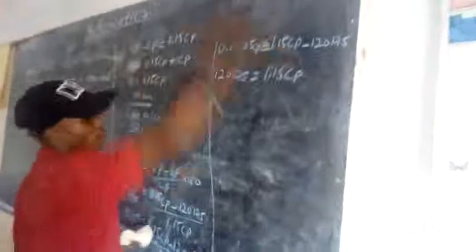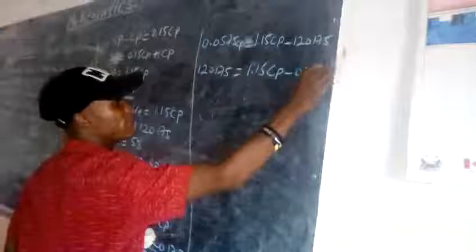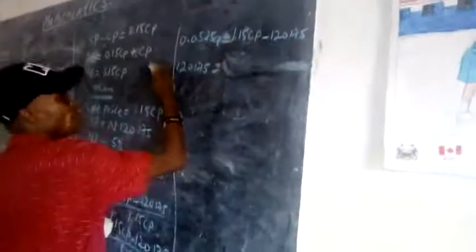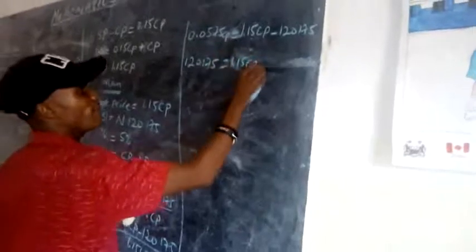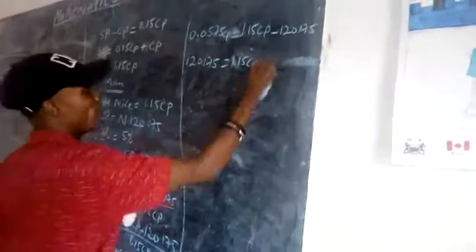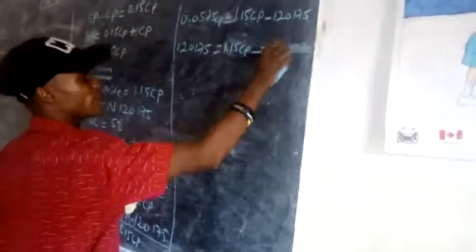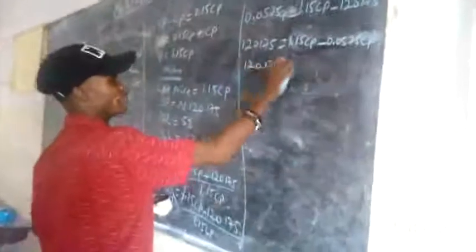When I take this one over, it becomes negative 0.0575 CP. I have taken the 120,175 to this side, and it becomes positive. I have 1.15 CP minus, when this one crosses there, minus 0.0575 CP.